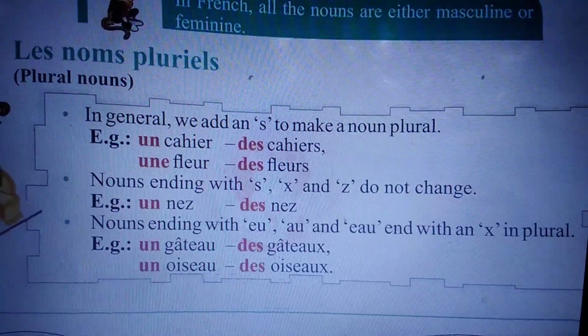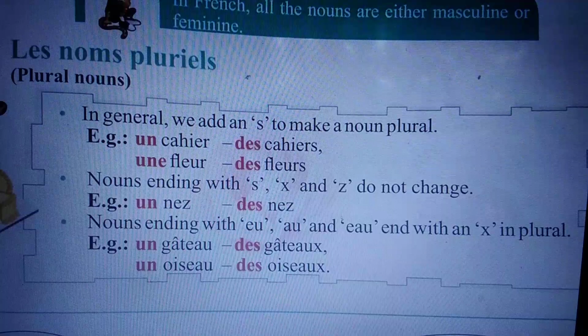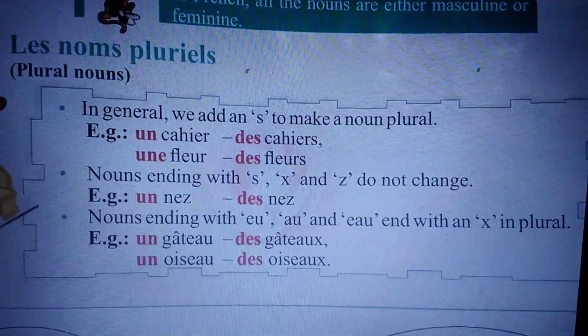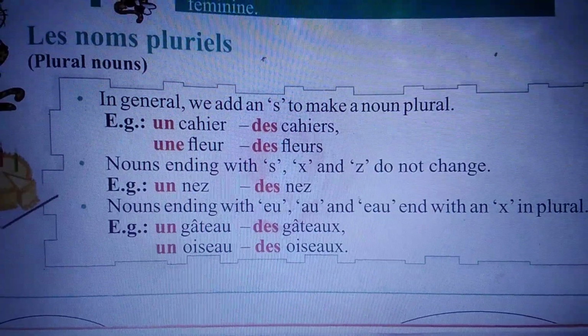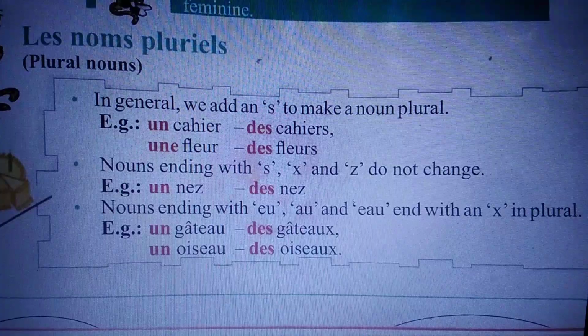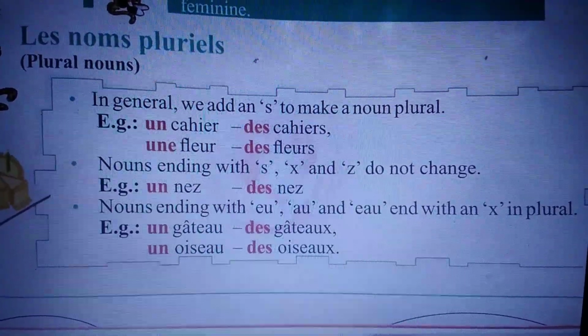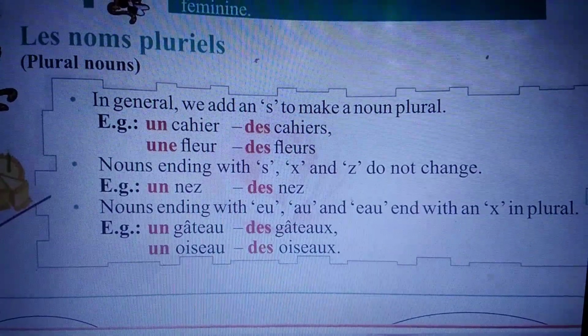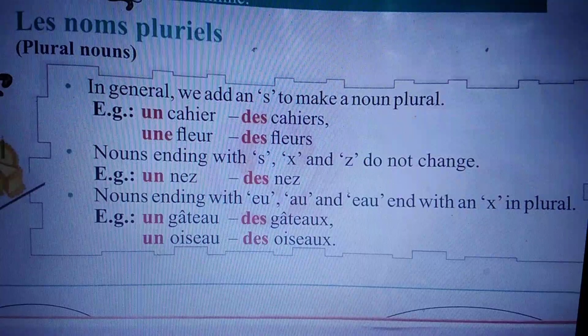Une fleur, so here also the plural of une is des, and we add s at the end of this noun, so it becomes the plural noun, des fleurs. Here the pronunciation of cahier and fleur in both the singular and plural forms remains the same.